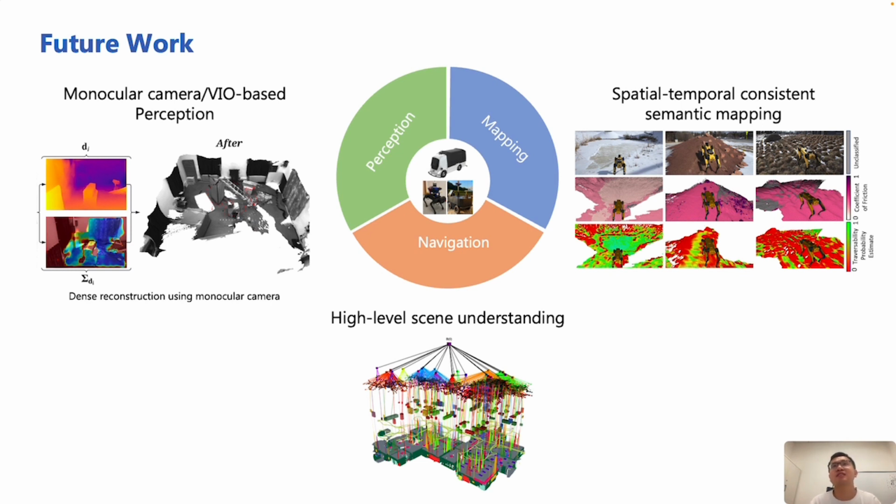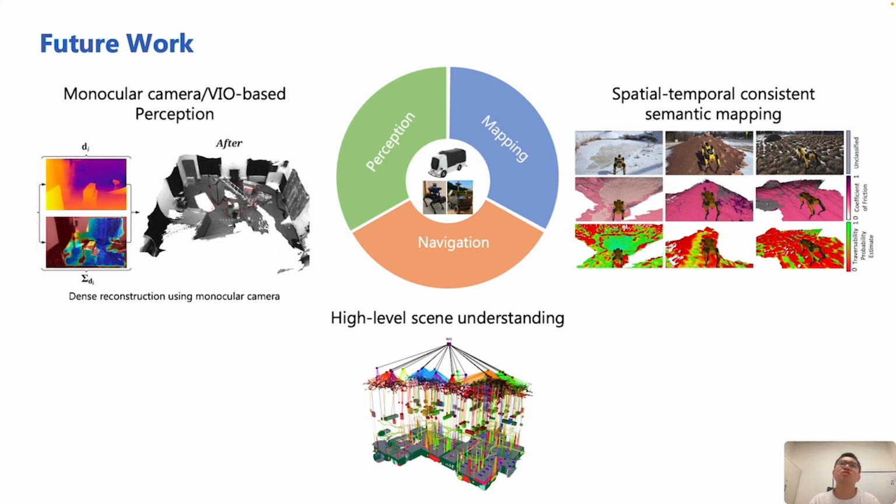But beyond the 6 months, my future work could include three directions. First, I will explore the perception using monocular or VIO-based perception methods to reconstruct the local terrain without relying on LiDAR or RGB-D sensors. And the second could be to explore the semantic mapping of terrain, using the semantic map to determine traversable regions and help the robot to navigate.